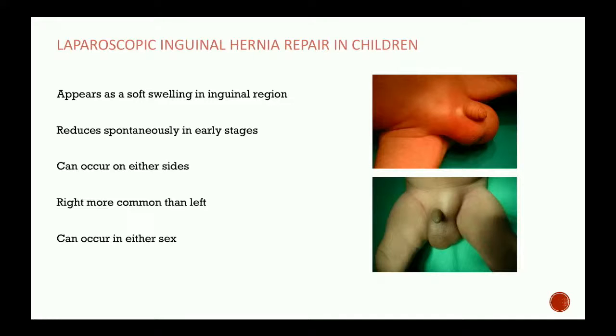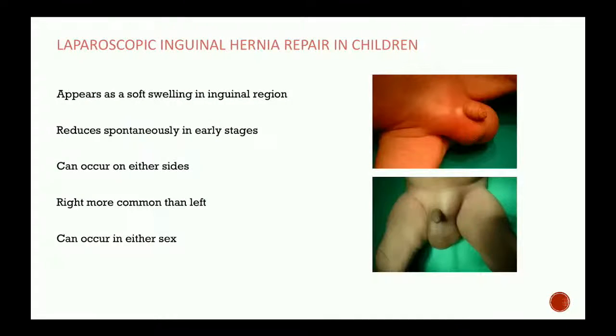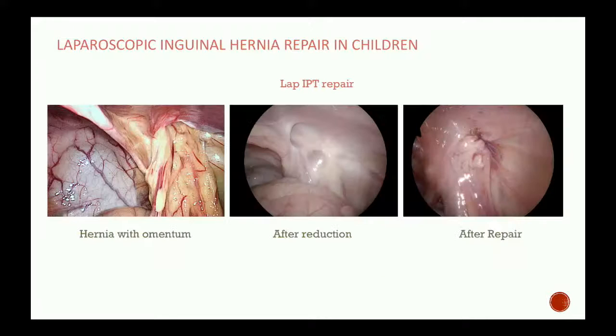And then in children, yes, children can get inguinal hernia. I told you previously, it appears as a small soft swelling in the inguinal region. It reduces spontaneously, and it can occur on both the sides. It is more common on the right than the left, and it can occur in either sex. And in children, we don't put a mesh. We just do an herniotomy. As the age grows, as the muscle develops well and all the layers heal well, chances of hernia coming back are very less. So in most cases of hernia in children, we never use a mesh.